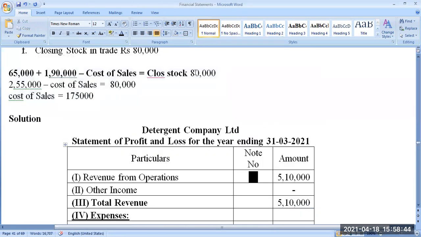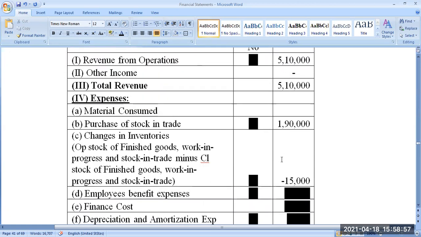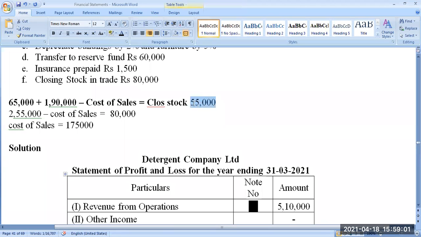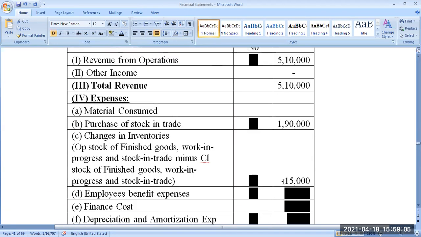Suppose your closing stock is 55,000. Then how much will be the cost of sales? 2 lakhs. Okay. Similarly, it will come here. The difference between these 55 and 65: 65 minus 55 is 10,000. So 10,000 will come as positive here. So the net effect will be 2 lakhs.